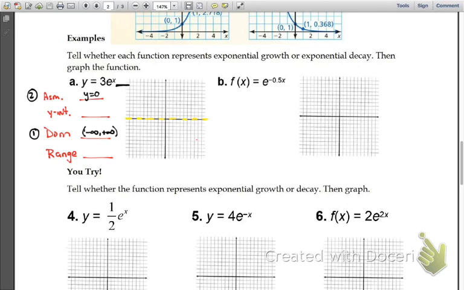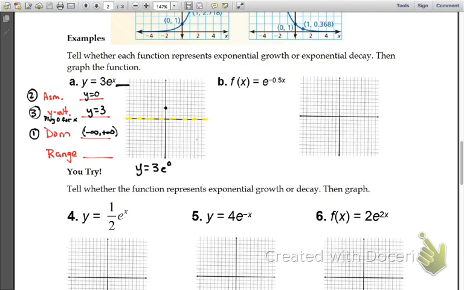third thing would be to do the y-intercept. So whenever we do the y-intercept, remember all we have to do here is just plug in 0 for x. So if I plug in 0 for x, if I do it below here, and I have y equals 3e to the 0 power. What is anything to the 0 power? 1. What's 3 times 1? 3. So y is equal to 3. So put a point up here at 3.